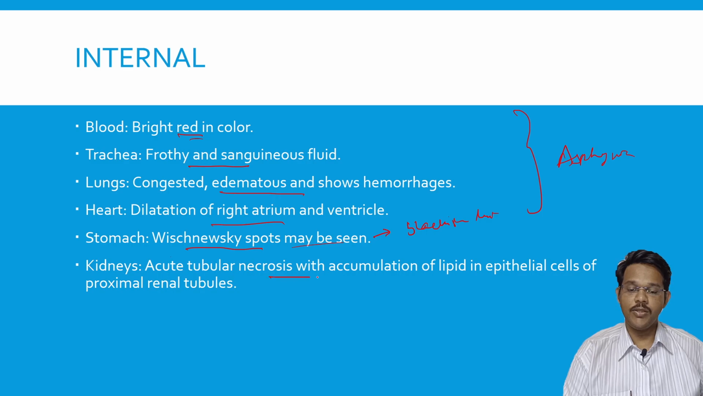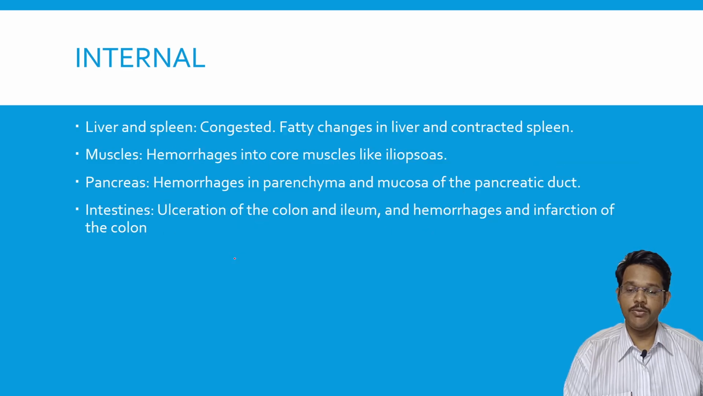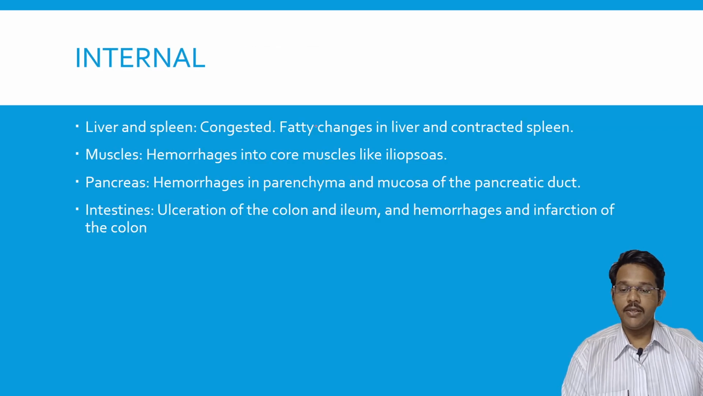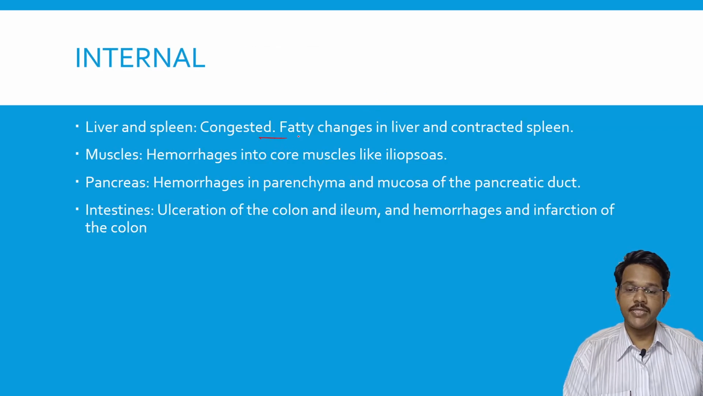In the kidney, there is tubular necrosis with accumulation of lipid in epithelial cells of the proximal renal tubules. The liver and spleen are congested, and fatty changes may be present. Muscle hemorrhages may be present, and hemorrhages may be seen in the pancreas and mucosa. In the intestines, ulcerations of the colon and ileum and hemorrhages after infection of the colon may be seen. These are all findings related to hypothermia.